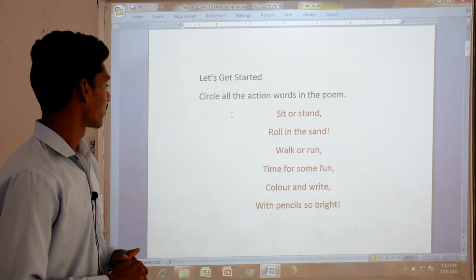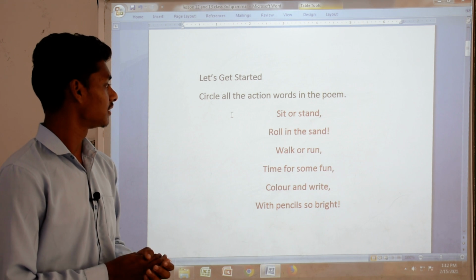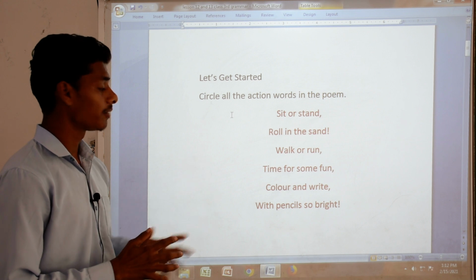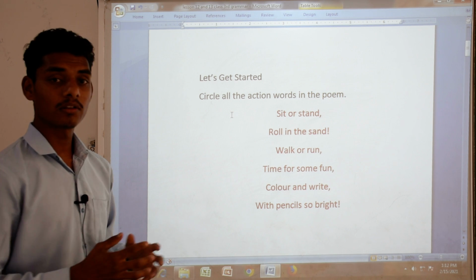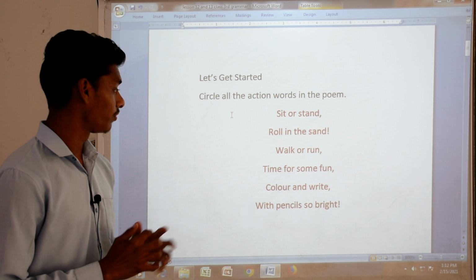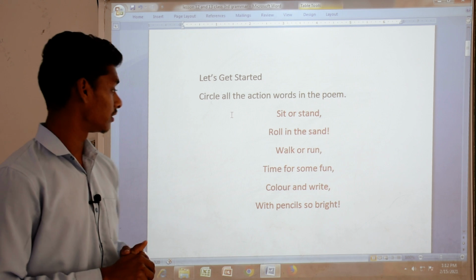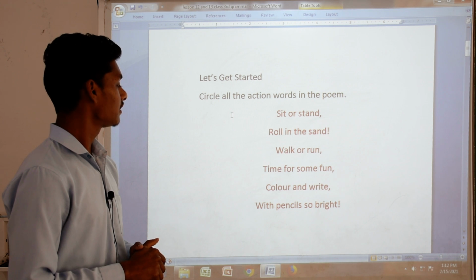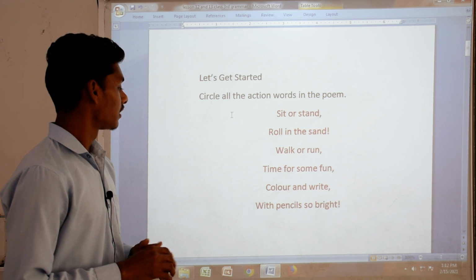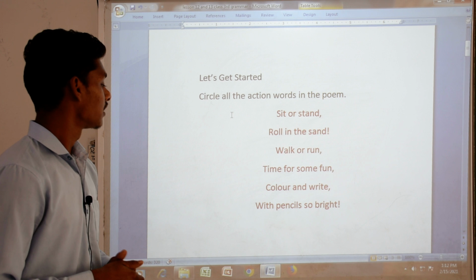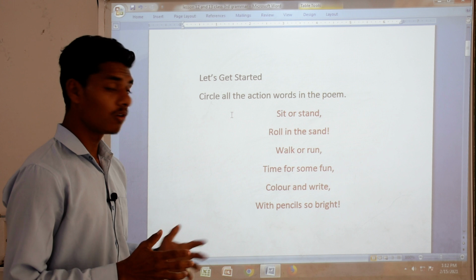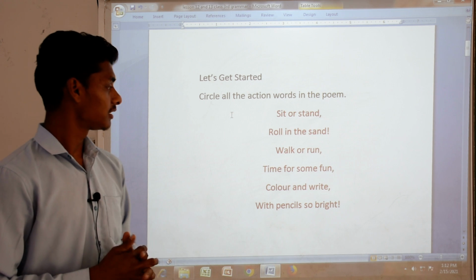Circle all the action words in the poem. Some verbs are given here. I told you that verbs are action words, so we have to find out what the action words are. Sit or stand, roll in the sand, walk or run, time for some fun, color and write, with pencils so bright.